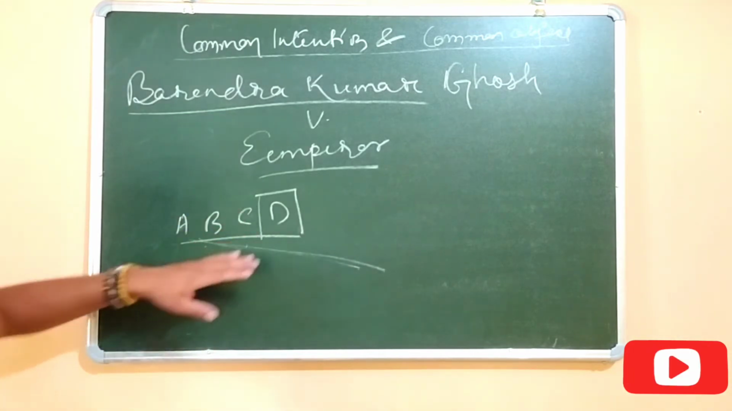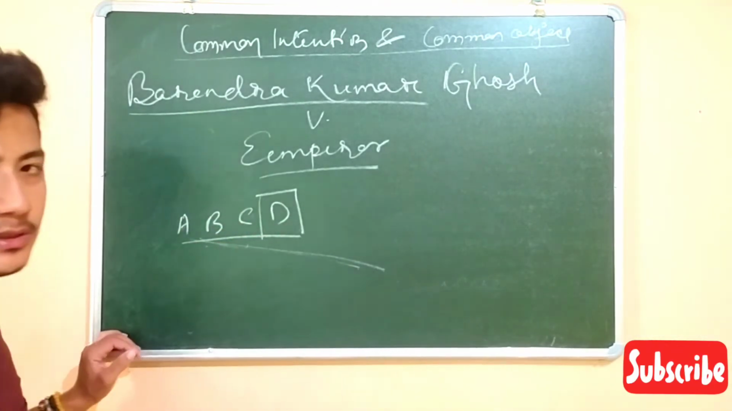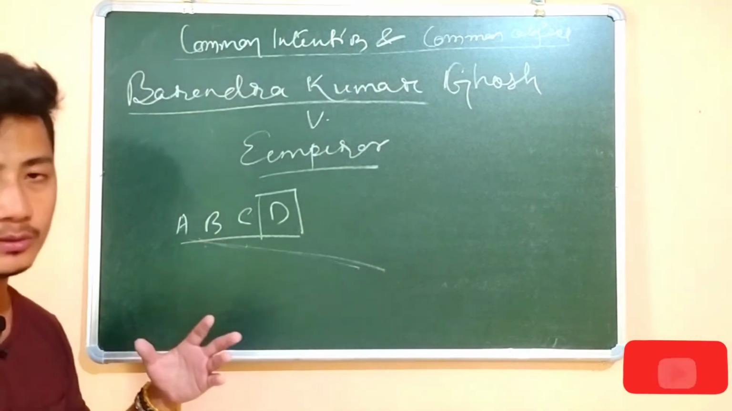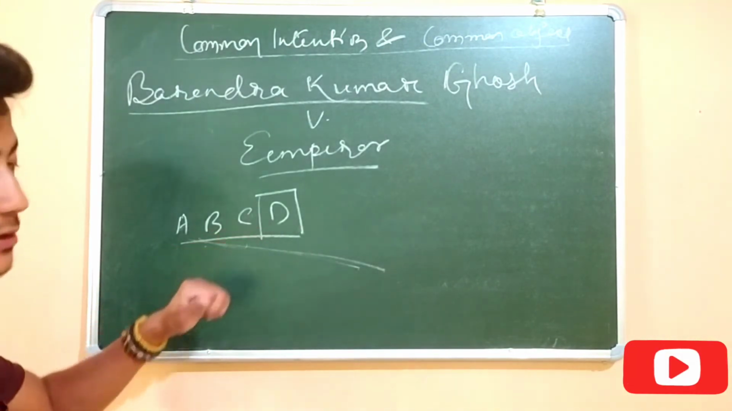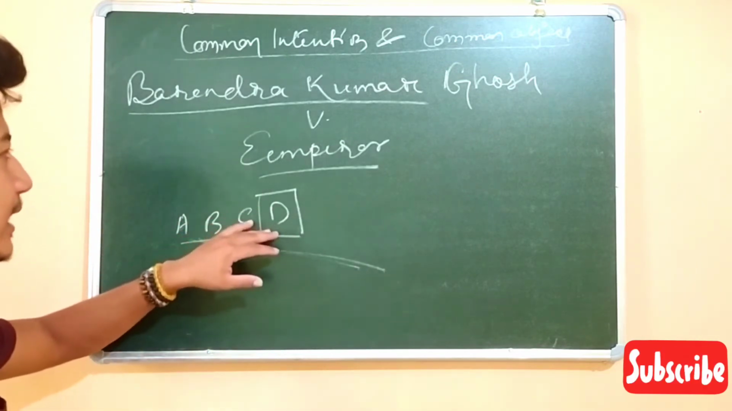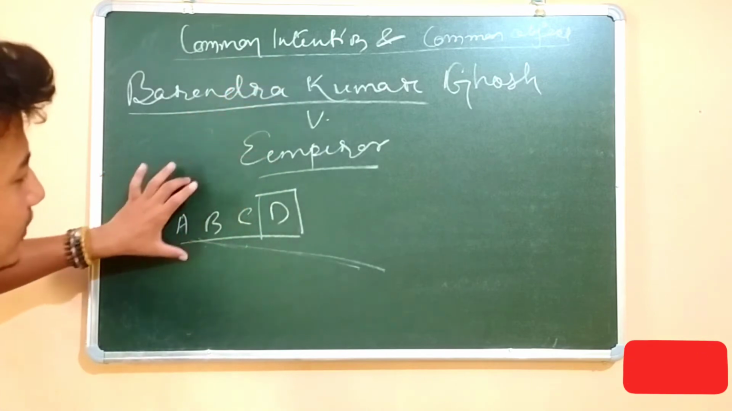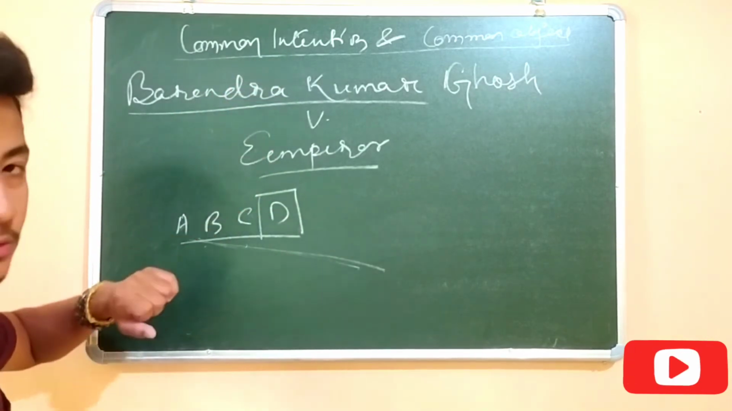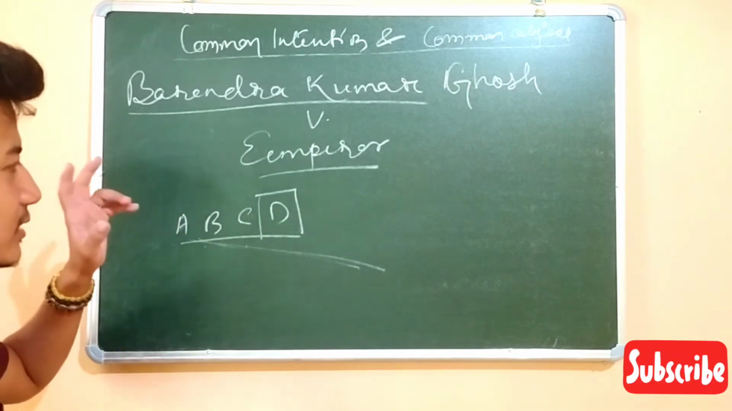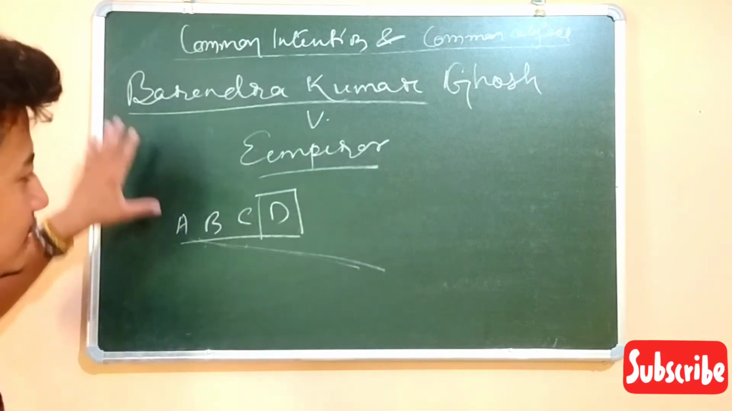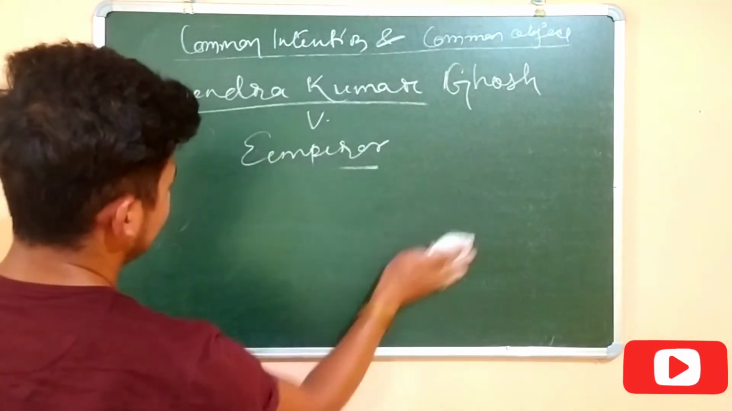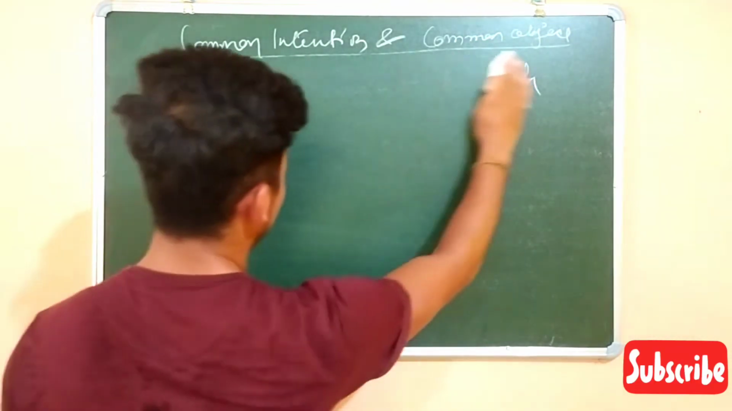Here D said that he did not shoot the postmaster, and so he has not committed the crime. But the court rejected his contention and held him liable under the common intention, because all of them had the common intention. So he was also convicted under section 302 for the murder of the postmaster. This is a very famous case regarding common intention, so do not forget it. And this topic is really important.